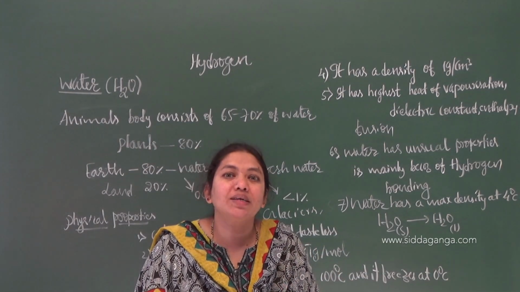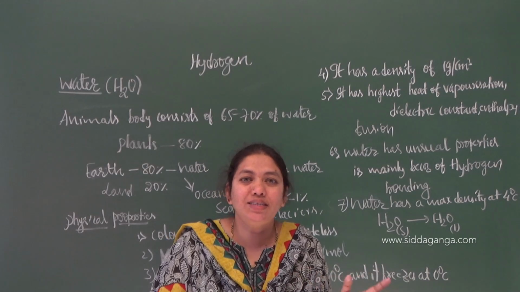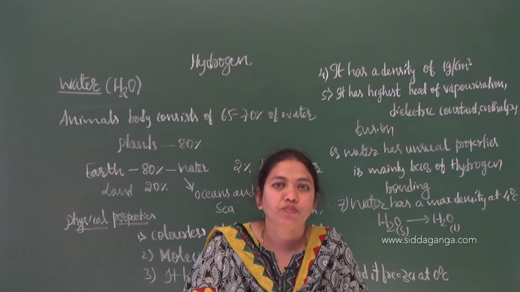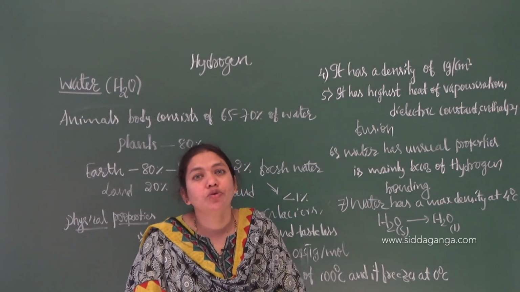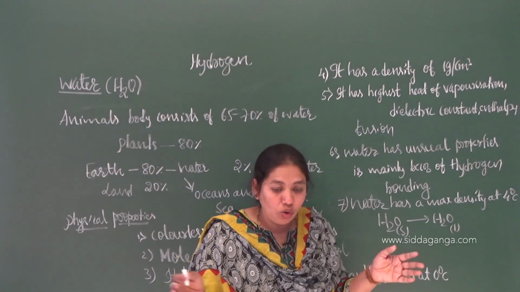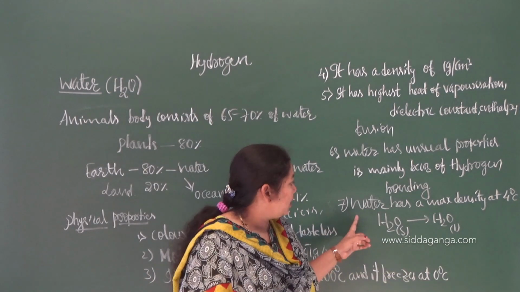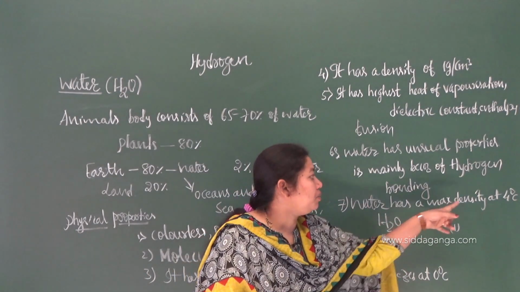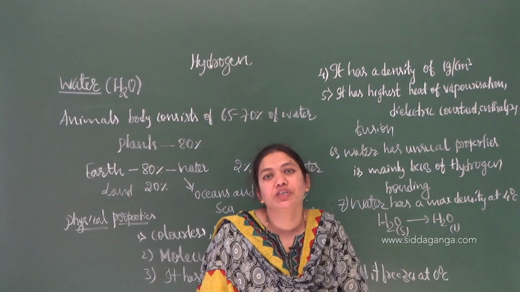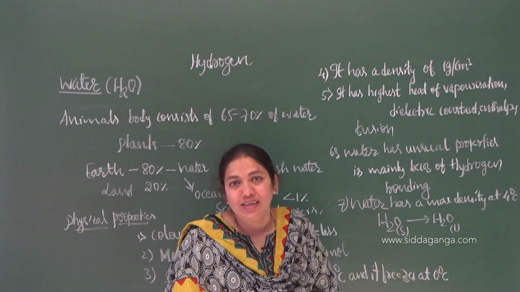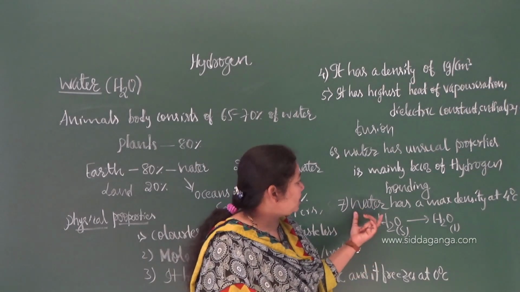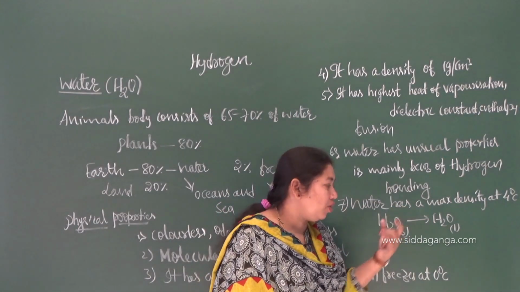If volume decreases, density increases, because density is nothing but mass by volume. So the density increases and reaches a maximum at 4 degrees Celsius. Afterwards, the density decreases again. That's why the maximum density of water is at 4 degrees Celsius.